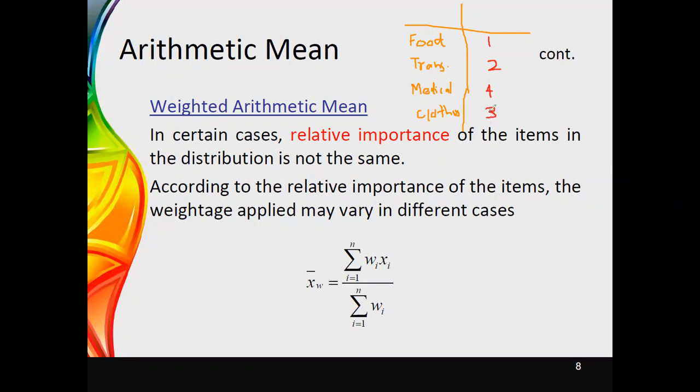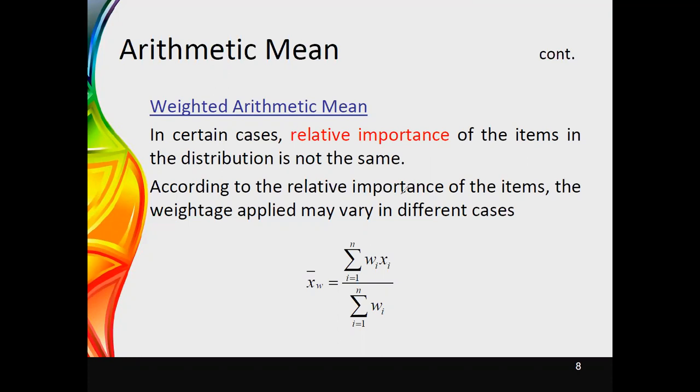Therefore, simply you can say that food is the most important thing for me. And if you categorize this as one, then you may say that, okay, medicine is the most important thing for me. Likewise, there would be relative importance in some cases. In such cases, rather than using the simple arithmetic mean, the weighted arithmetic mean would be a very good method for identifying the average value.